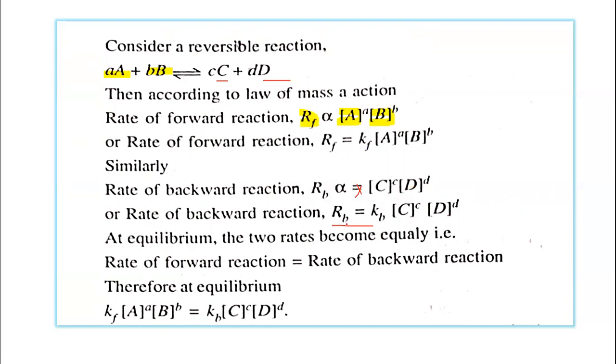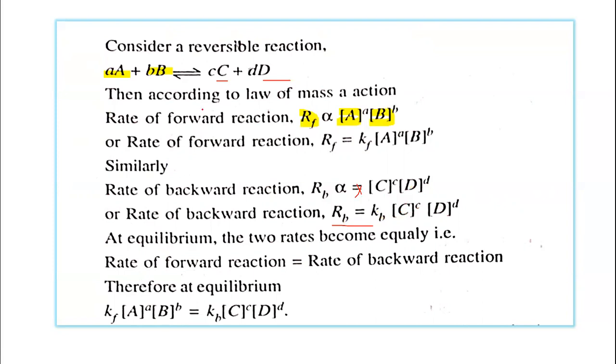Or we can write it in another way: rate of the backward reaction is equal to Kb, where Kb is the rate constant for the backward reaction, multiplied by the concentration of the product C raised to power c and the concentration of the product D raised to power d.